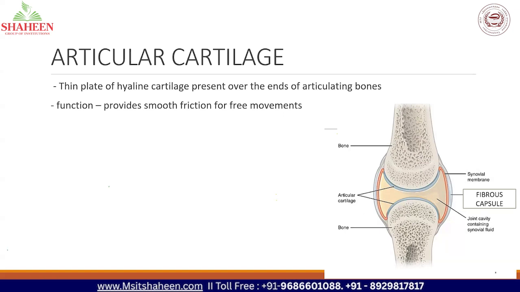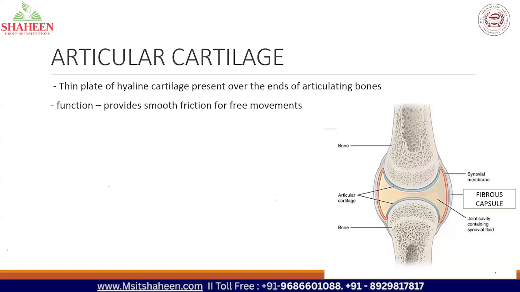Three classifications of cartilage we studied in the last class: hyaline, elastic, and fibrocartilage. In that, articular cartilages are made up of hyaline cartilage. They are present over the ends of articulating bones. What is the function? They provide smooth friction for free movement. The function of articular cartilage is that they provide smooth friction for free movement.